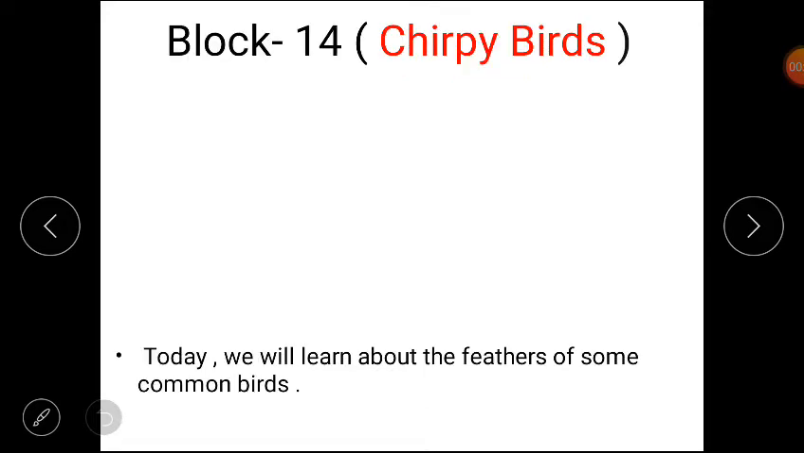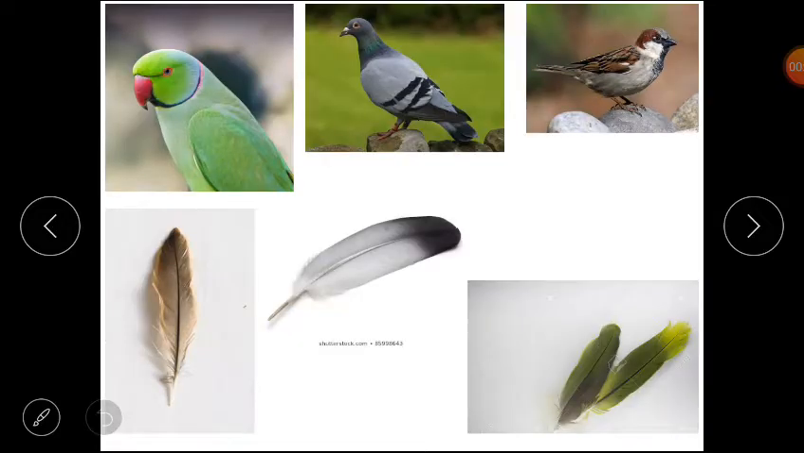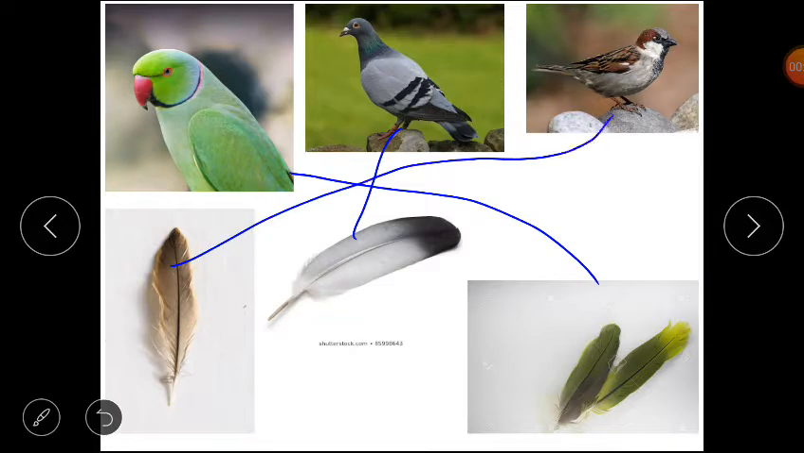As you know, we are doing block 14 Chirpy Birds, and today we will learn about the feathers of some common birds. So now here are some pictures of some birds and feathers. Match the feathers with the birds that they belong to. So parrot's feather are of green color. This is the feather of pigeon and this is the feather of a sparrow.